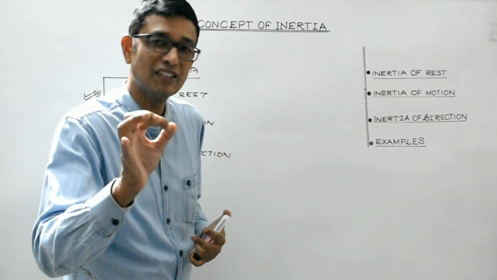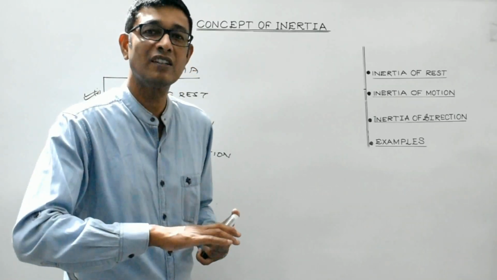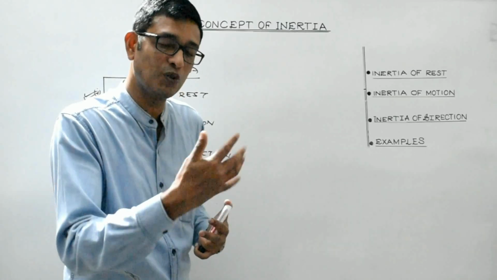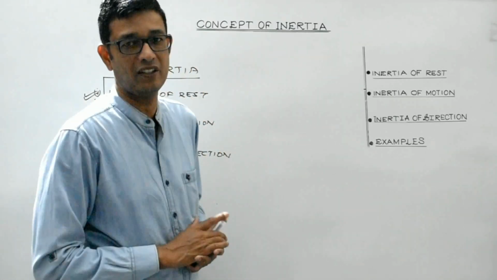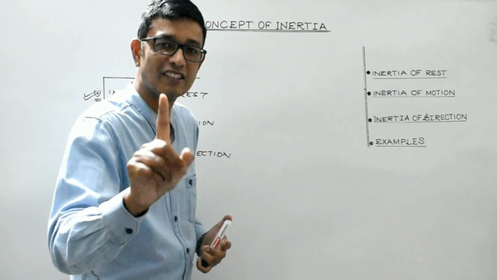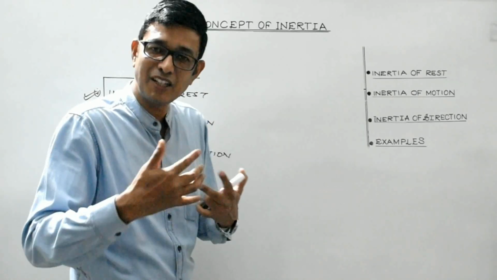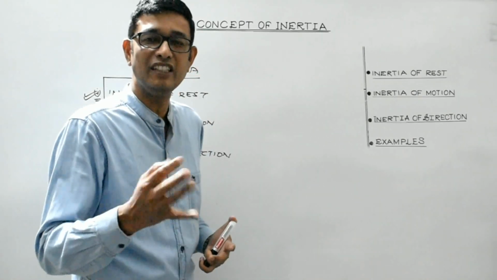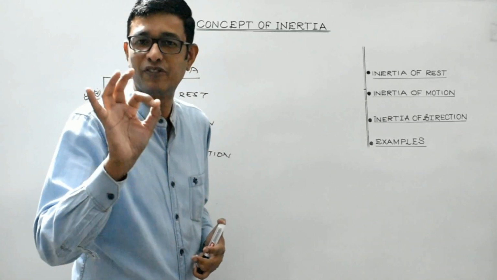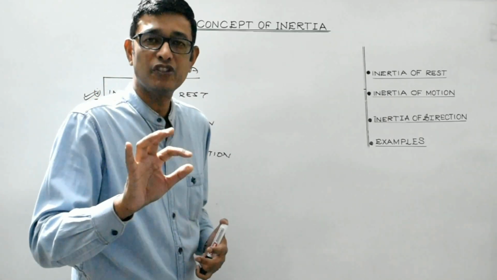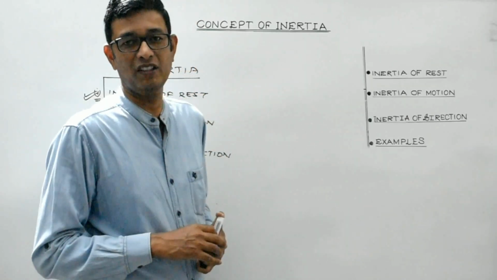It is only under the influence of some external unbalanced force that a body can change its state from rest to motion or from motion to rest, or change its direction. This inherent property of a body is known as inertia. And mass is the physical quantity which gives the measure of inertness of a body.